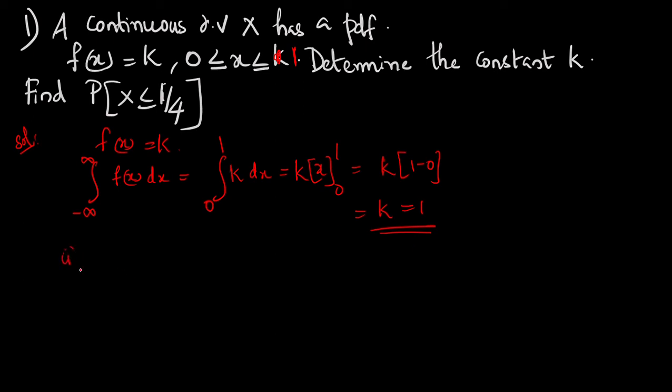Next, the second part is to find the probability of x less than or equal to 1 by 4. We can use the same property.